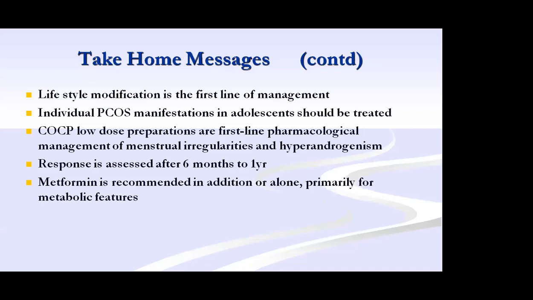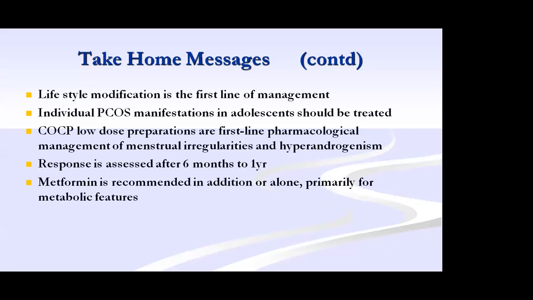Yes, first in the 10-year-old girl, you have to confirm whether she is a case of PCOS. If only BMI is present, lifestyle modification is enough. If hirsutism and hyperandrogenic features are present, only then go with OC pills. Otherwise, you can give only progesterone.